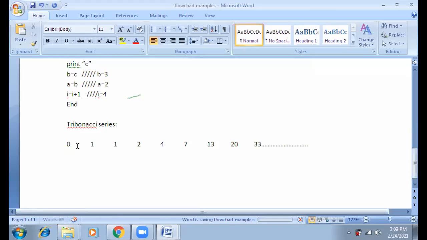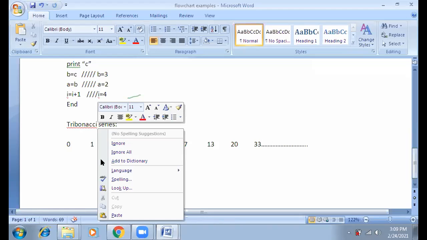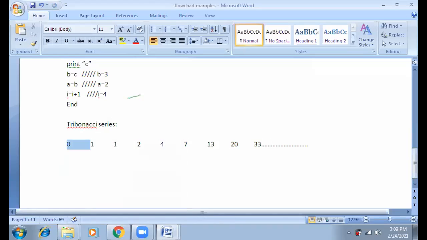What logic should you apply here? Tell me, any one of you can tell me the logic. What is the logic applied in this series? Addition of the previous 3 numbers. 1 plus 1 plus 0, 2. 2 plus 1 plus 1, 4. 4 plus 2 plus 1, 7. 7 plus 4 plus 2, 13, and so on. This is called the series.